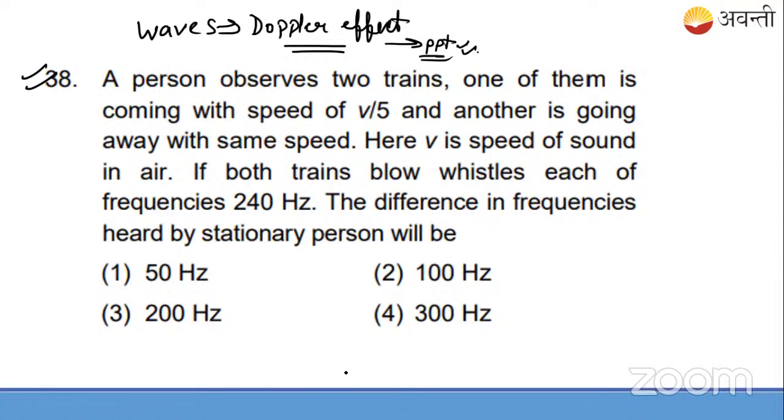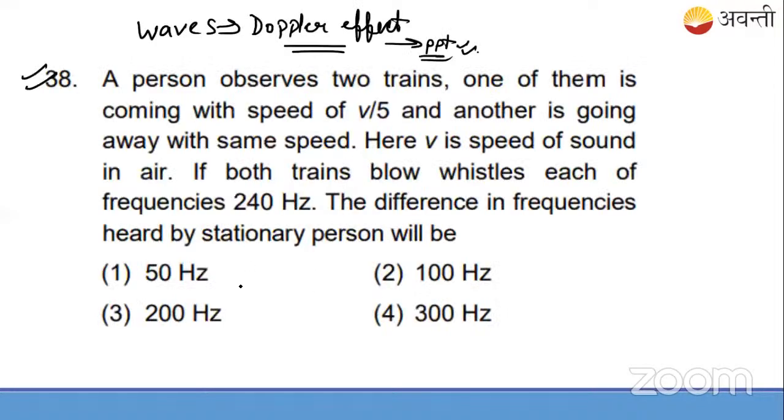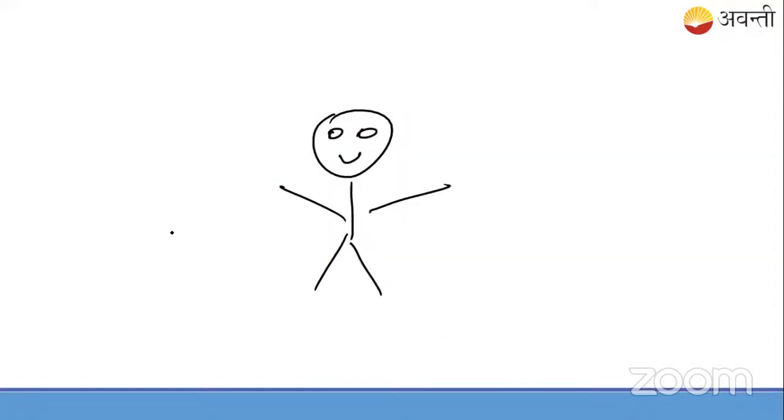Yes or no? है ना? तो simple है. So I'm showing you what the person is saying. It says a person observes two trains. So there is a person, this person P. Okay, he is observing two trains. One of them is coming with the speed v by 5. So one is coming. Harry Potter train. It's a Harry Potter train.